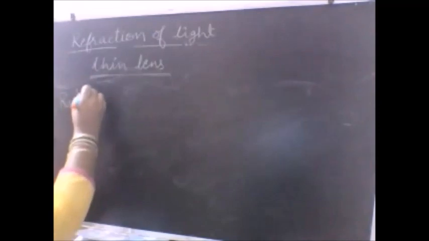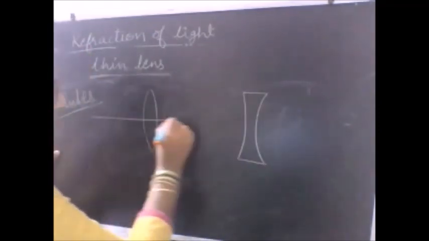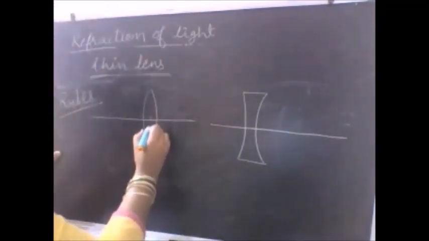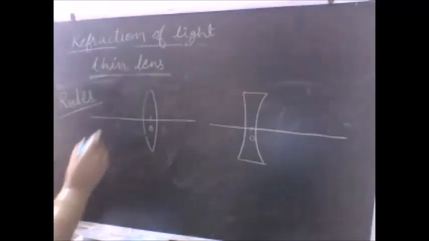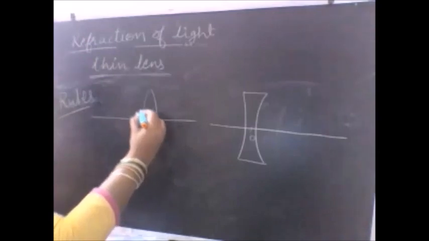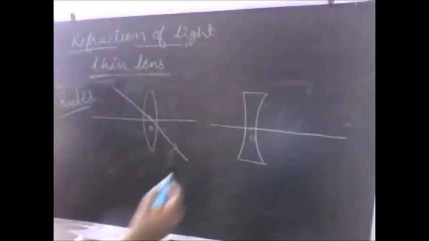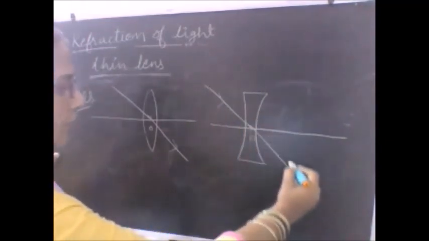So let us talk of the rules. What does the rule say? Principal axis here, principal axis here, this is the optical center. So the very first rule is, any light ray which is passing through the optical center will pass undeviated.